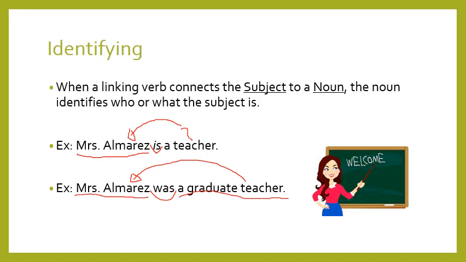How? By the verb was. So here was is a linking verb because it linked Mrs. Alvarez to this noun, and this noun gives more information about Mrs. Alvarez, so it identifies it. That's why we say that linking verbs are identifying, because they use nouns after them, and these nouns identify the subjects.